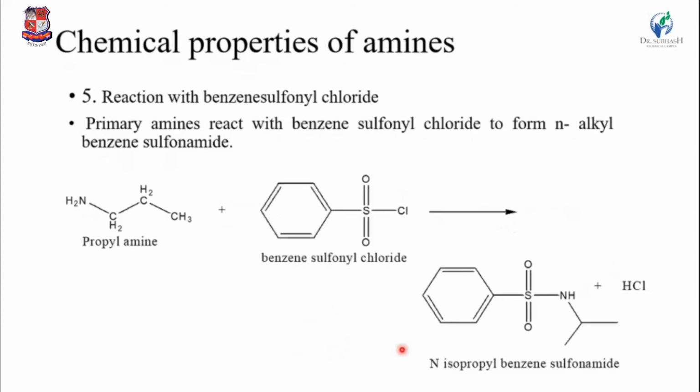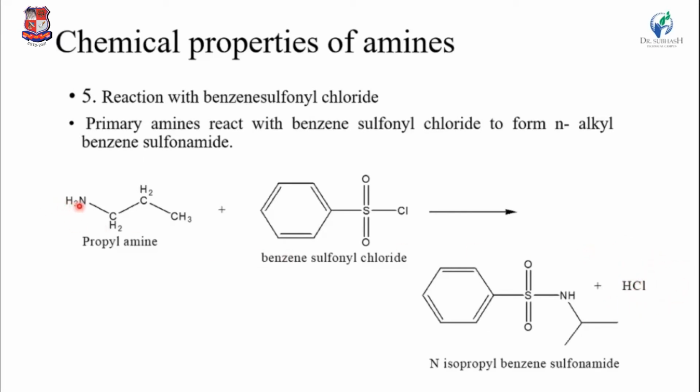Okay, then the fifth reaction is the reaction with benzene sulfonyl chloride. A primary amine reacts with benzene sulfonyl chloride to form the N-alkyl benzene sulfonamide. Here, propyl amine reacts with the benzene sulfonyl chloride. So here one HCl is liberated.